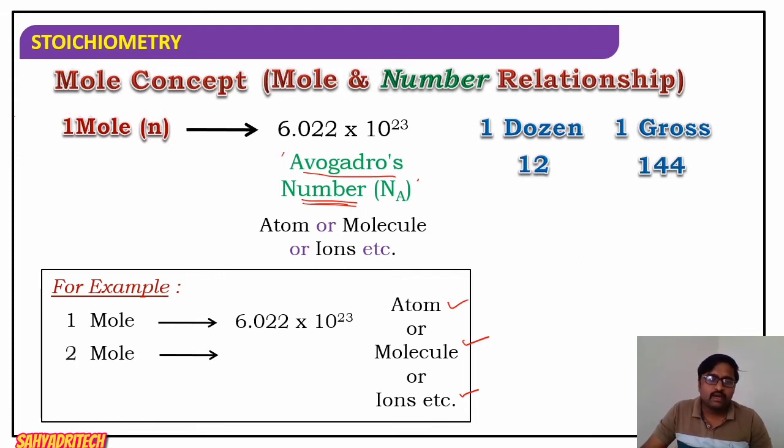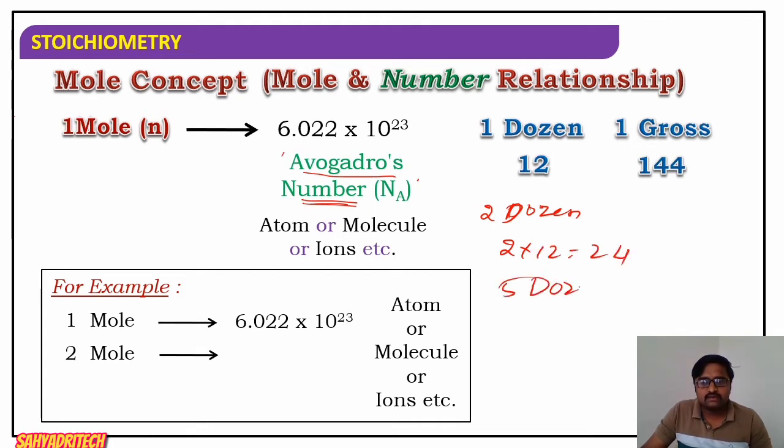So what does 2 mole mean? If 1 dozen means 12, then 2 dozen means 2 into 12, right? 24. And 5 dozen means 5 into 12, so 60. Yes or no? Similarly, 1 mole means 6.022 into 10 raised to 23. We know the standard value.